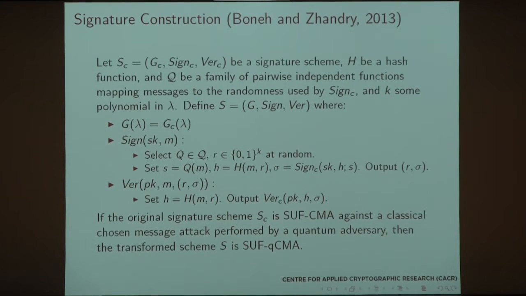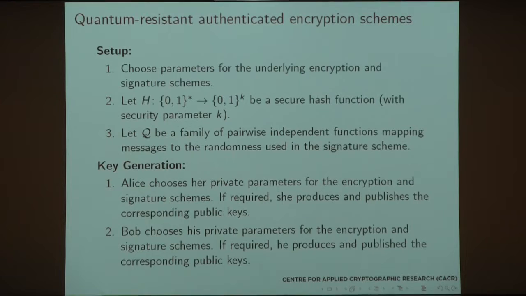And the result that Boneh and Zhandry show is that if our classical scheme was strongly unforgeable against chosen message attack, the classical chosen message attack by a quantum adversary, then the transformation scheme S is strongly unforgeable against quantum chosen message attack. All right, so now how does the authenticated encryption scheme look?